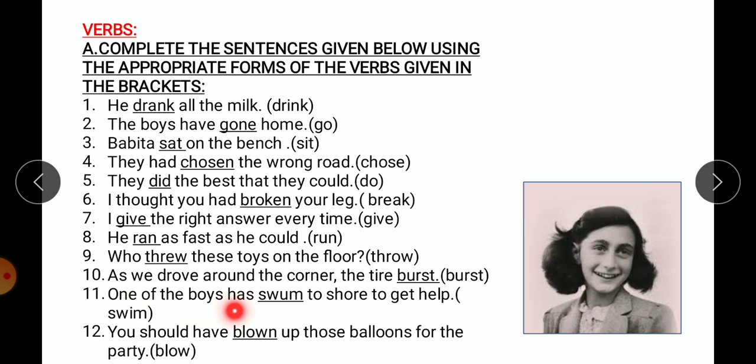One of the boys has swum. With has we use the third form. So swam. Swim, swam and swum. So the third form is swum, to get help.